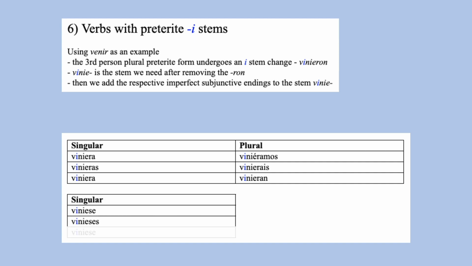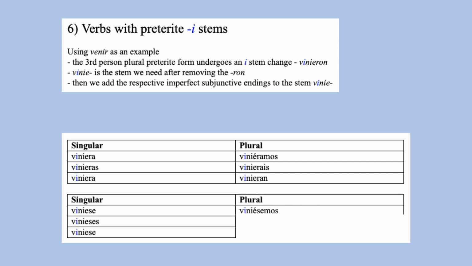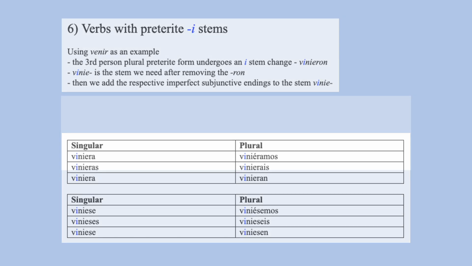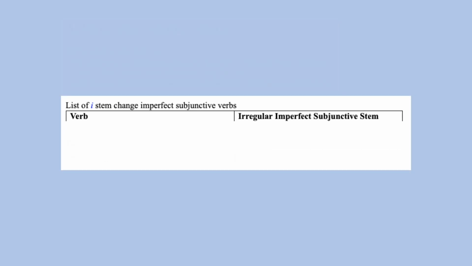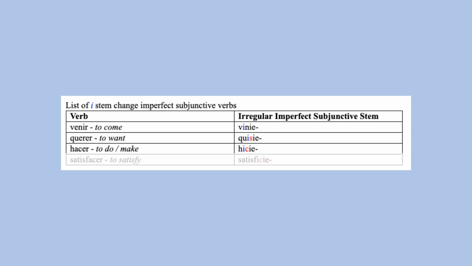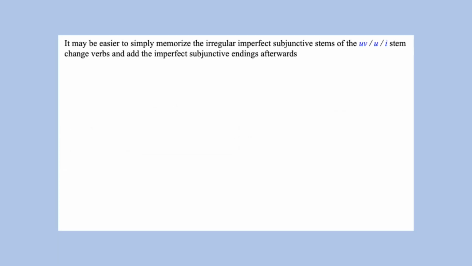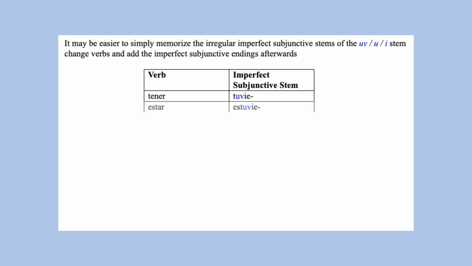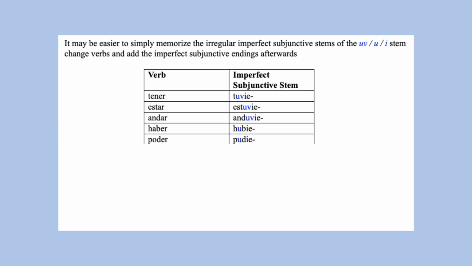Viniese, vinieses, viniese, viniésemos, vinieseis, viniesen. These are the imperfect subjunctive stems for preterite I stem change verbs. The easiest thing would probably be to just memorize the imperfect subjunctive stems for these U, V, and I preterite stem change verbs.